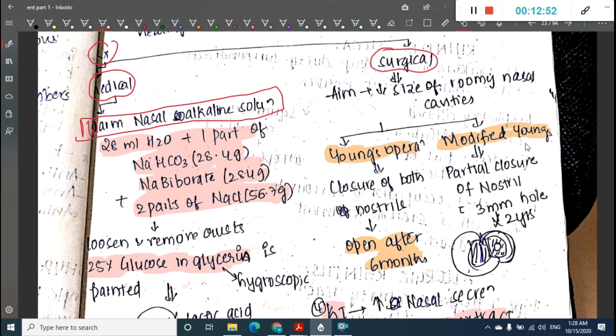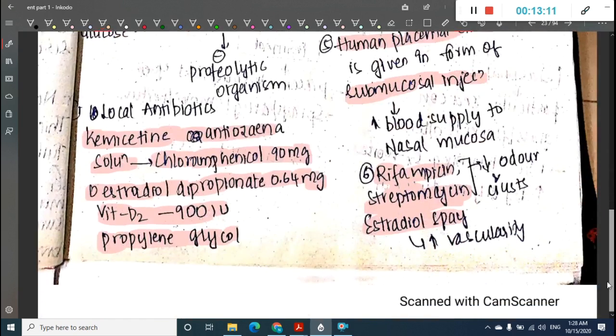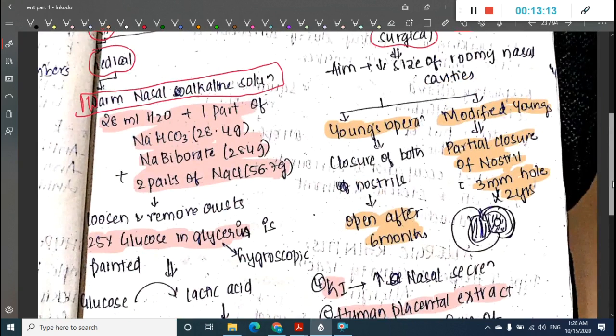In modified Young's operation, you do partial closure of the nostrils with a 3 millimeter hole for about 2 years. So these are the drugs and the surgery that we do for atrophic rhinitis.